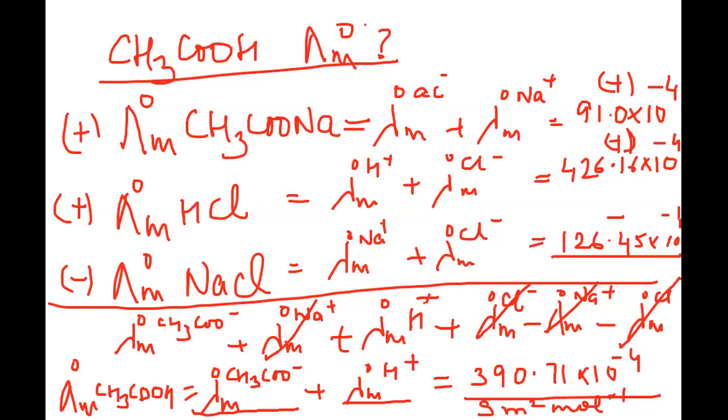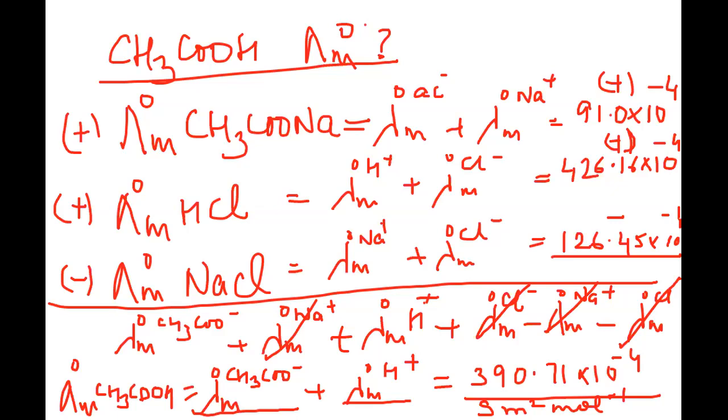And you can practice a few numericals to see if you can solve them. They're simple numericals. The only thing is that you must know how to make use of the electrolytes that are given. Sometimes in the question, especially in competitive level exams, suppose you want to find out for acetic acid, they may give you 4 salts, strong electrolytes, and you have to select which 3 to use for calculating your answer.